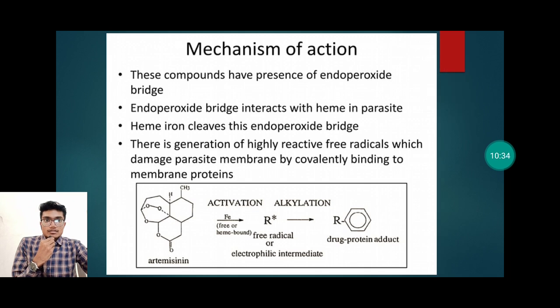Now, mechanism of action of artemisinin. These compounds have endoperoxide bridges. The endoperoxide bridge interacts with heme in the parasite. Heme iron then cleaves this endoperoxide bridge. There is generation of highly reactive free radical species which damage the parasitic membrane by covalently binding to membrane protein. The drug-protein adduct formed as a result is also known to cause lipid peroxidation and endoplasmic reticulum damage of the Plasmodium parasite.